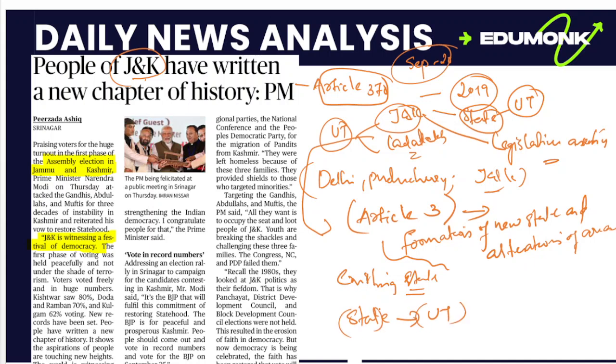While coming to union territories, we have to understand another article, Article 239, which deals with the administration of union territories. The article states that every union territory shall be administered by the President, acting to such an extent as he thinks fit through an administrator.